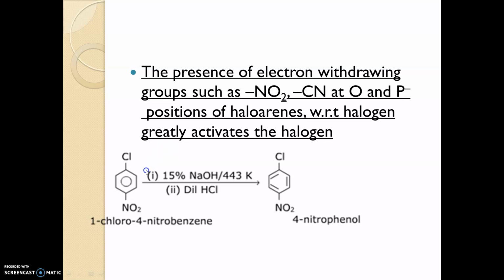Then the nucleophile can easily attack. So if groups like nitro group or cyano group are there in the ortho and para position, we can attach another nucleophile. That is the reaction.